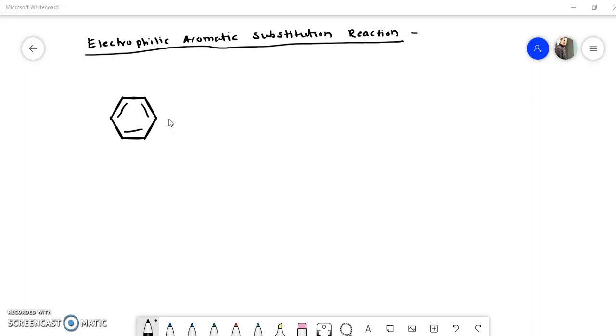So due to these three pi bonds, there is a circulation of electrons in the benzene, like this. So pi electrons circulate to generate a ring current.